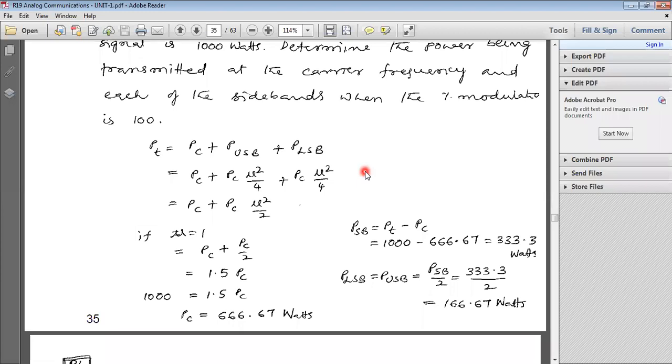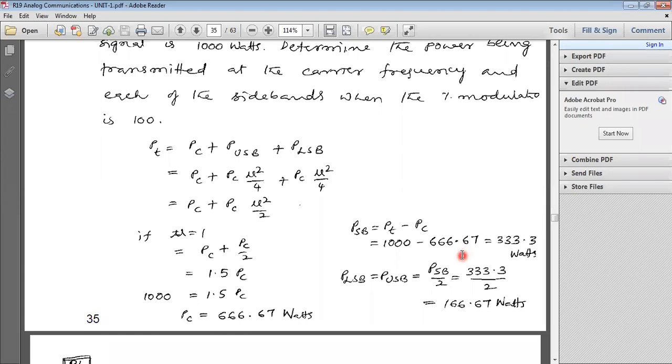Now in the next step, we want to calculate sideband power PSB. Already you know PT equal to PC plus sideband power. So from that, how can we write PSB? PSB equal to PT minus PC. Already you know PT is 1000, PC equal to 666.67. If we substitute those values, PSB equal to 333.3 watts.